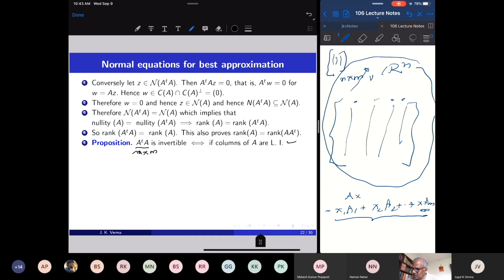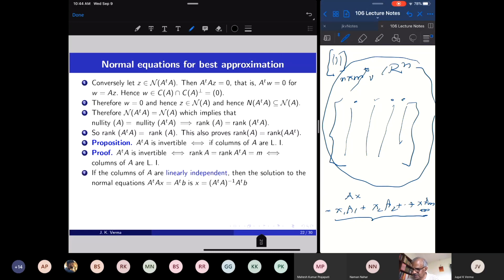So the rank of A cannot be bigger than the number of columns, because the number of columns is smaller than or equal to the number of rows. Column rank is the rank of the matrix. This is a simple application of the fact that rank of A is rank of A transpose.